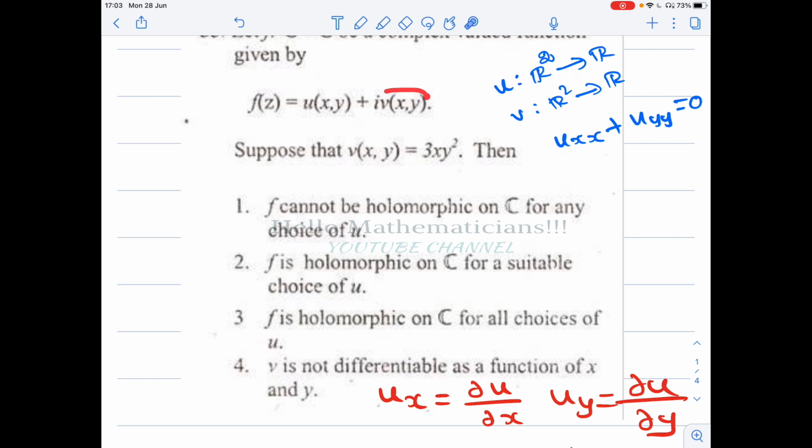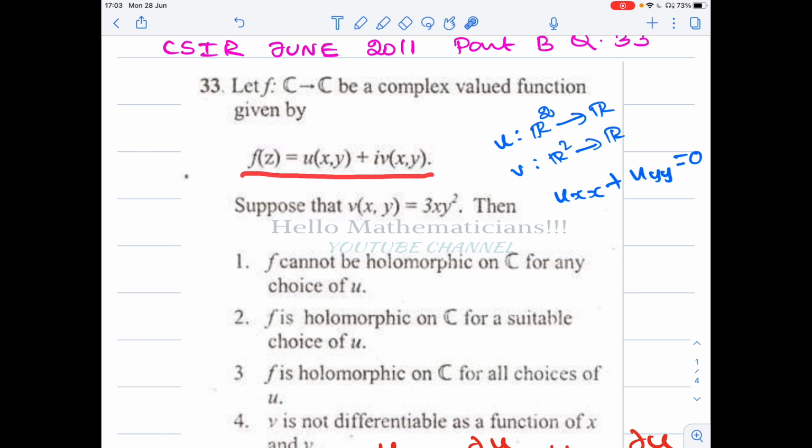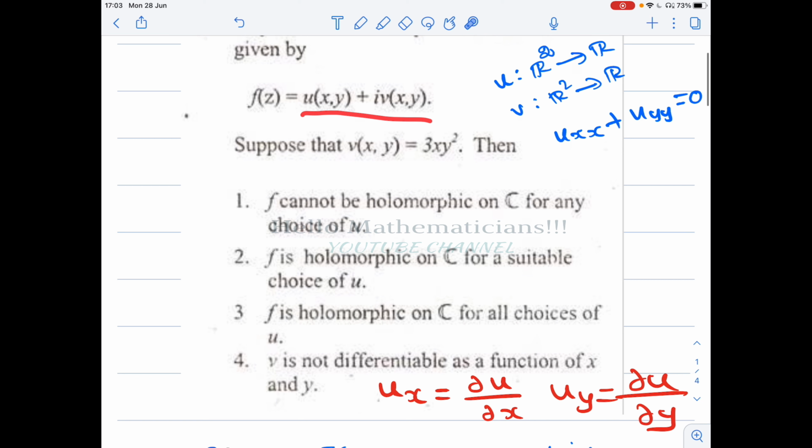Now v is given, so can you find a u such that f(z) = u + iv is an analytic function? Basically we are given the imaginary part of an analytic function. The first option says that f cannot be holomorphic on C for any choice of u, whatever you take, because of this v.